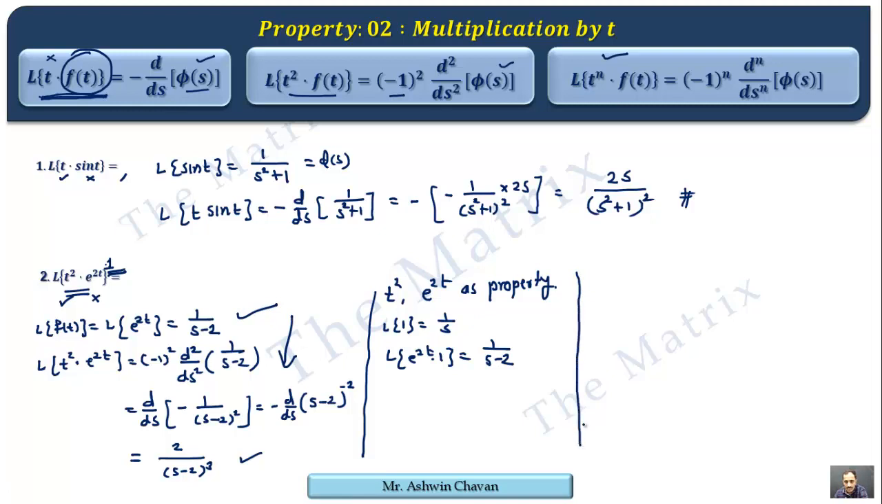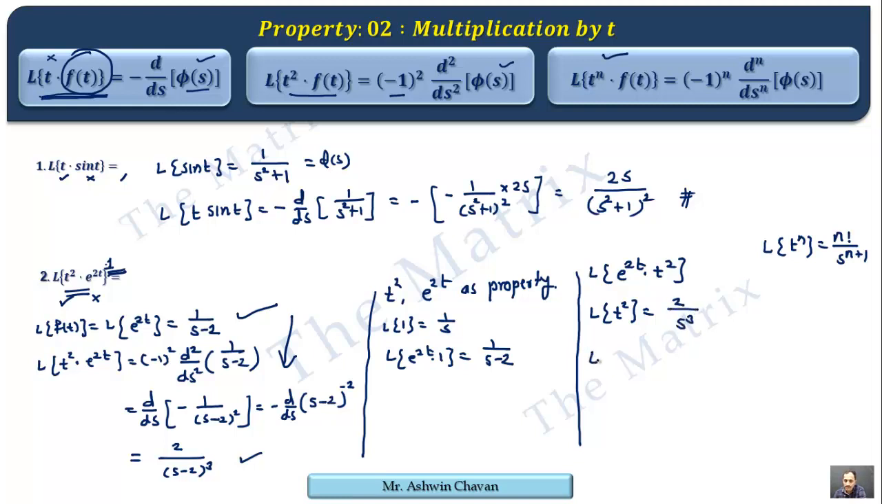One more possibility is there, that we can have shuffling between these 2 points, that is e raised to 2t into t square. We can start with Laplace of t square. We know Laplace of t raised to n is n factorial upon s raised to n plus 1. So it gives us 2 factorial upon s cube.